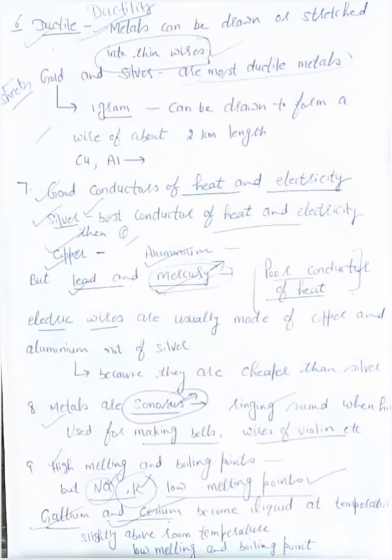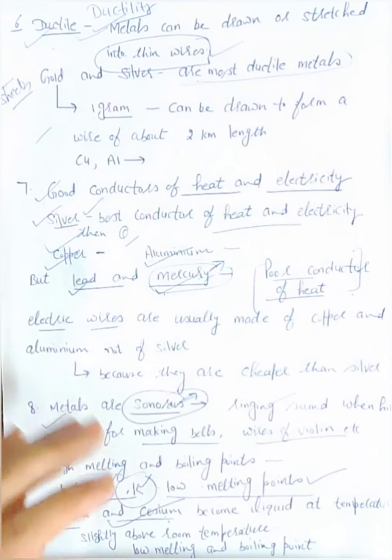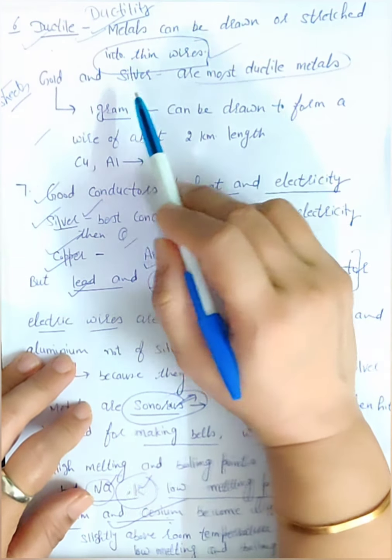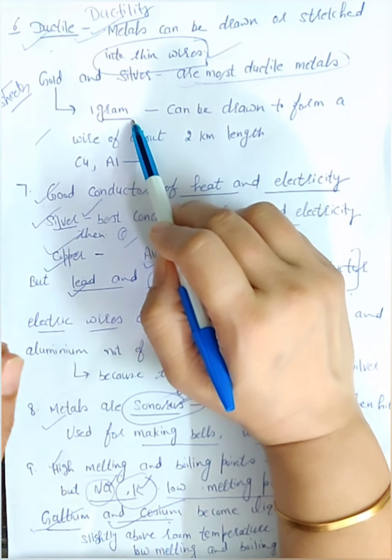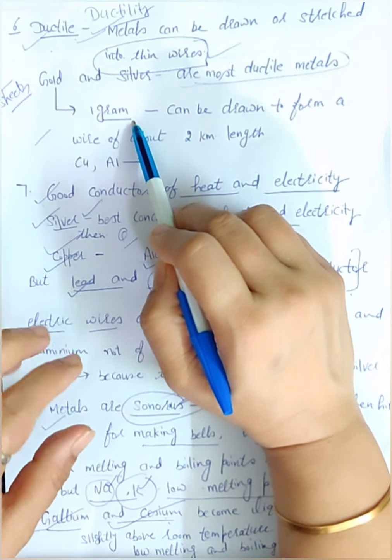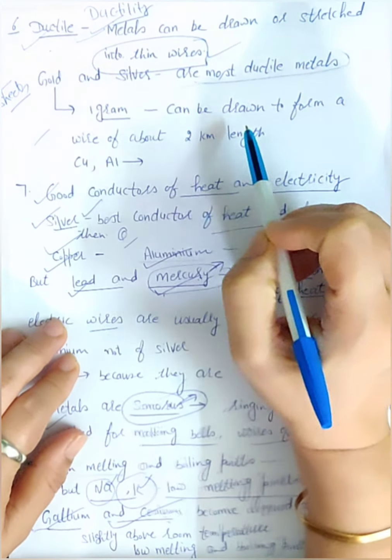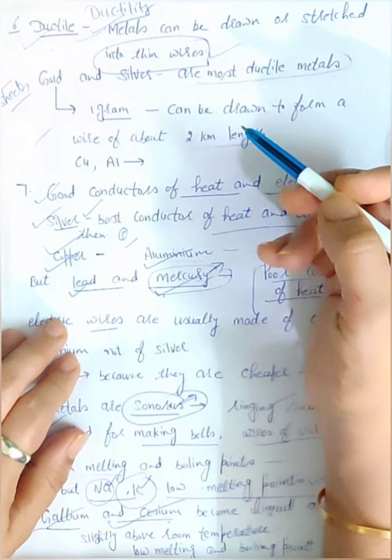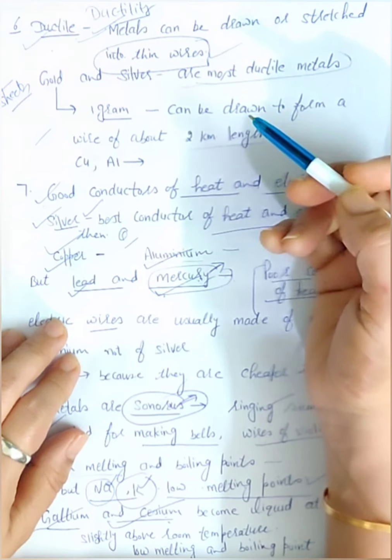These are examples of metals that can be stretched into thin wire. And gold and silver are the most ductile metals. One gram of gold, a very small amount, can be drawn to form a wire of about 2 kilometre length. Then copper and aluminium can also be changed into wires.